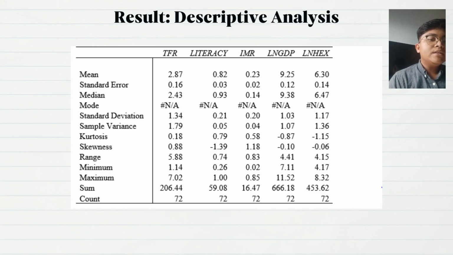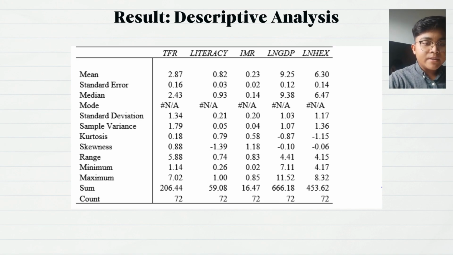The skewness value of 1.18 for IMR also signifies that IMR is positively skewed. As for the kurtosis, the distribution of all independent variables is also platykurtic due to the kurtosis value being less than 3. Platykurtic indicates that the dataset has a flatter tail than a normal distribution and may lack outliers.